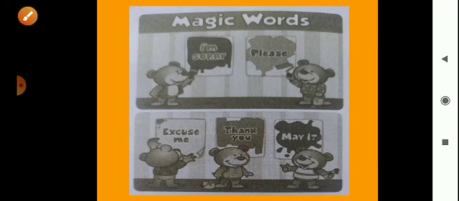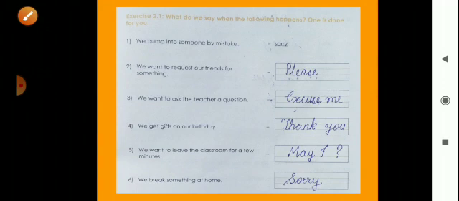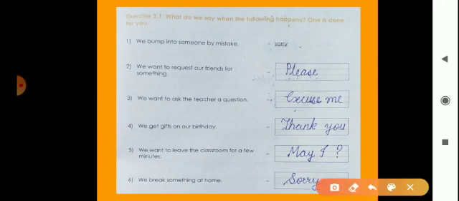Okay, now we will solve this exercise. Here is exercise number 2.1. What do we say when the following happens? Now one is done for you, meaning one example is already solved. So we will solve the others. Now second is here. We want to request our friends for something. Then which magic word do we use? Please. Okay. If we want to make a request, that time we use please.